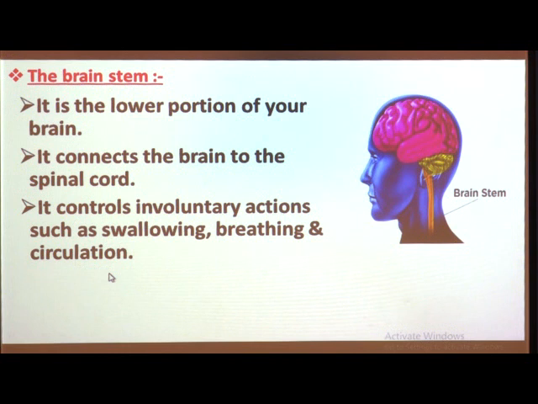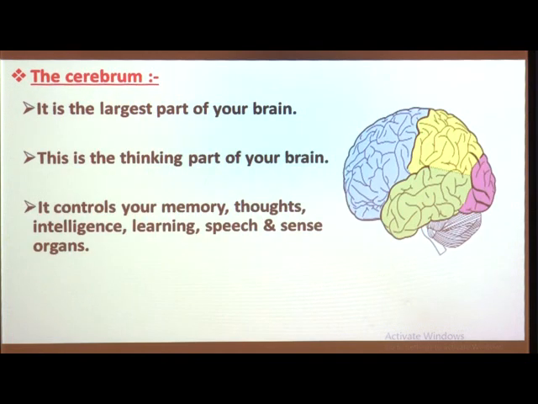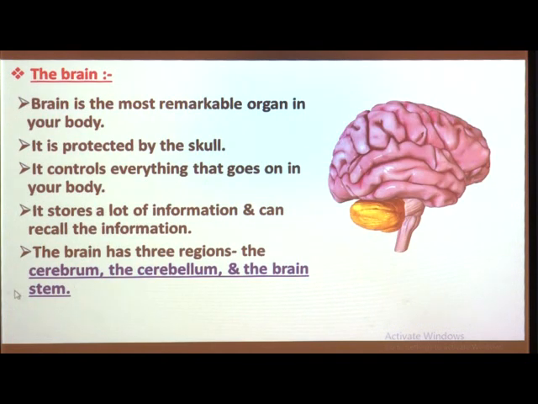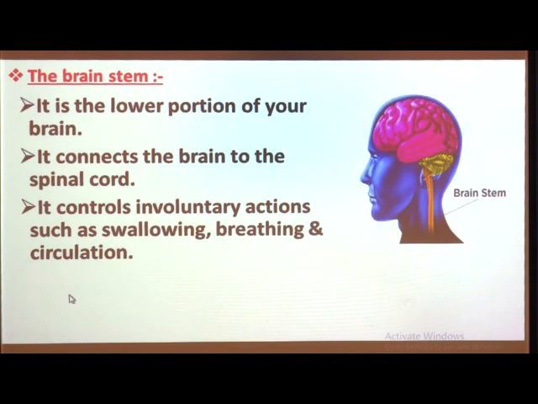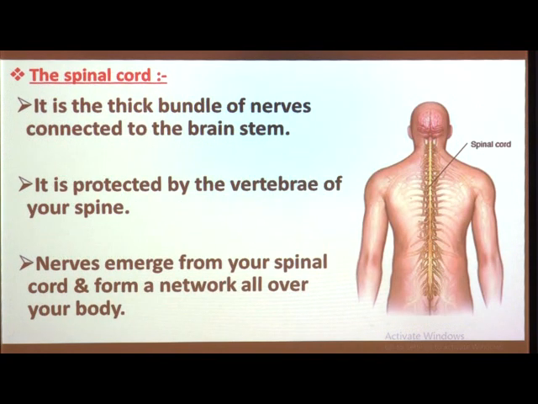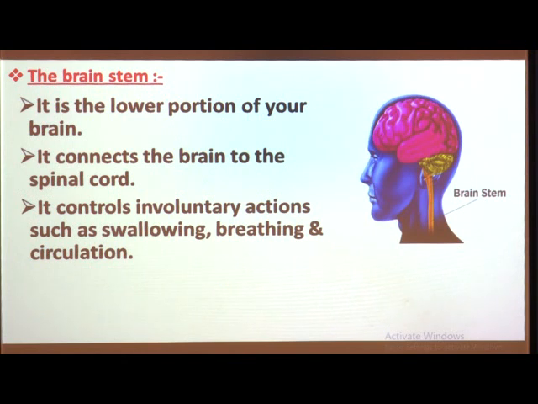Now, we have to study about the second part of the nervous system. These three are the parts of the brain. What are the parts of the brain? Cerebrum, cerebellum and the brainstem are the parts of the brain, and the brain is the first part of the nervous system. Now, we have to study about the second part of the nervous system, that is the spinal cord.